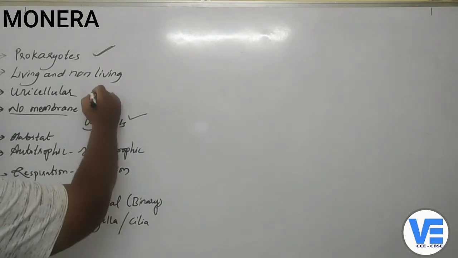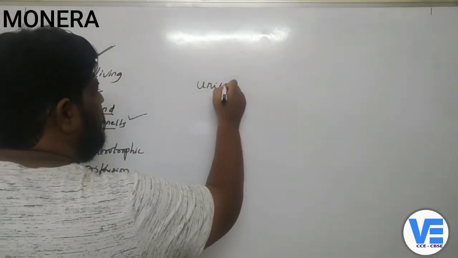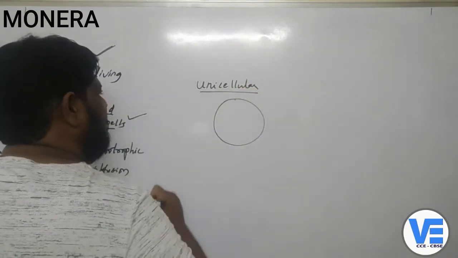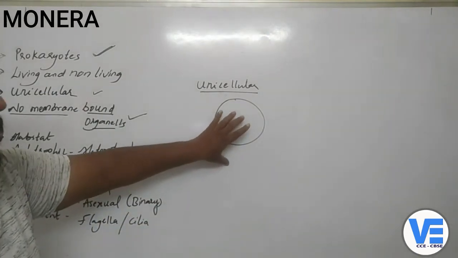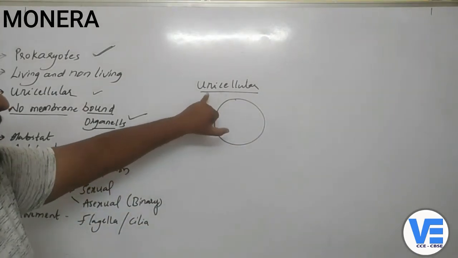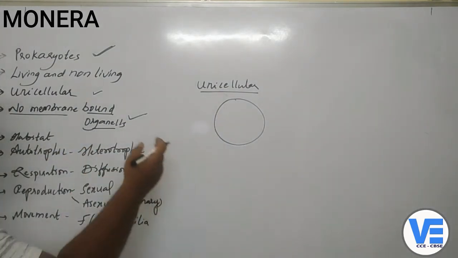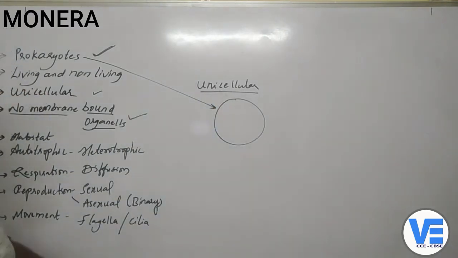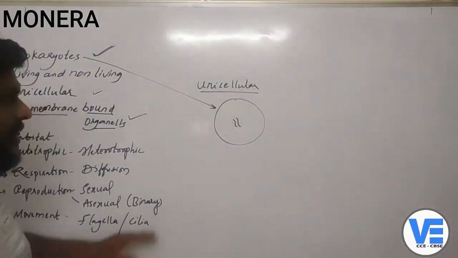As you can see here, the third point, these all organisms are unicellular. That means they have only one cell. They are only made up of a single cell. So as they are made up of a single cell, we call them unicellular. There are some unicellular organisms, but the difference here is they are prokaryotes, right? That means they have the nucleus, but it is not bounded by any membrane. That is the major difference.